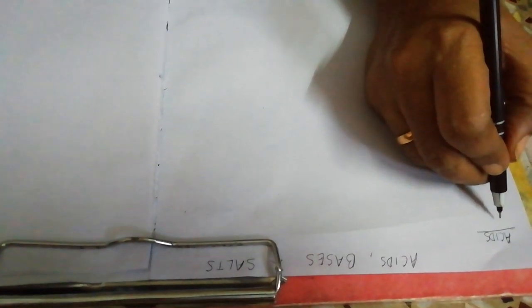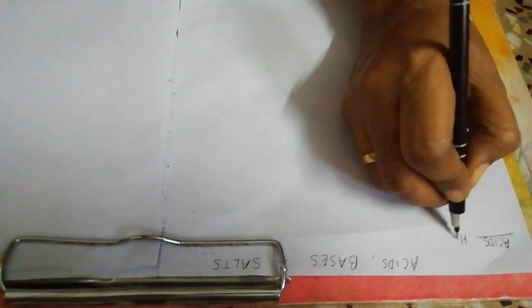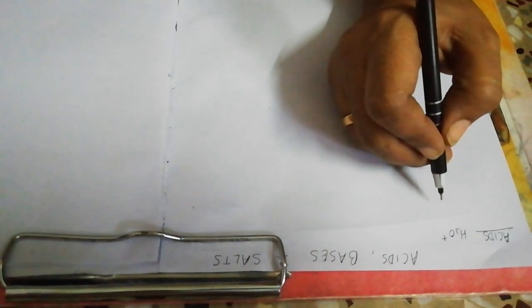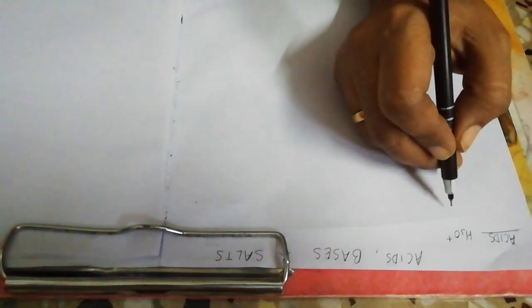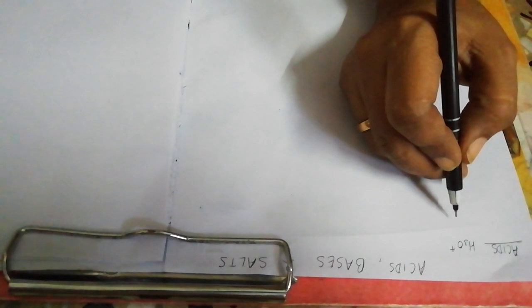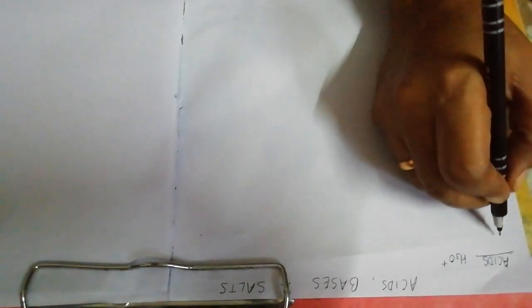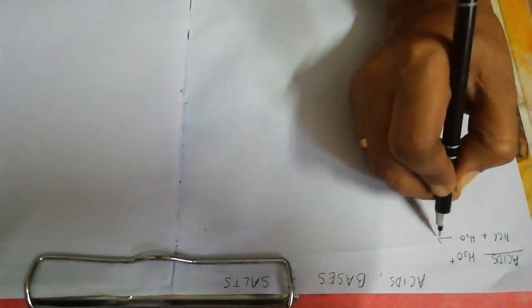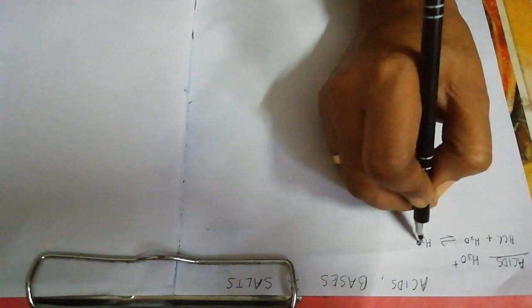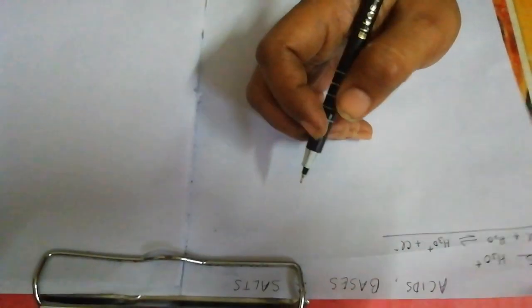Acids. Now acids are compounds which dissolve in water to furnish H3O plus ions as the only positively charged ions. I repeat, acids are compounds which dissolve in water to produce H3O plus or hydronium ions as the only positively charged ions. So HCl dissolves in water to give H3O plus and chloride anion. So HCl is an acid.